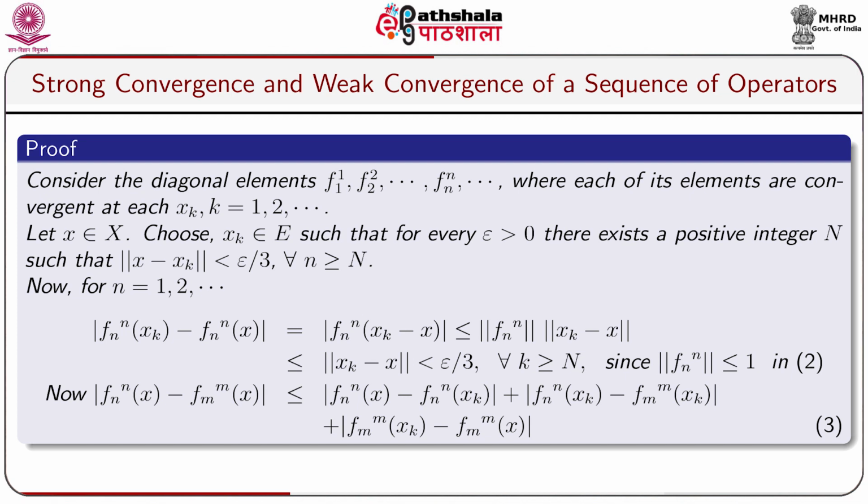Consider the diagonal elements f11, f22, dot dot dot, fnn, where each of its elements is convergent at each xk, k equal to 1, 2 and so on.